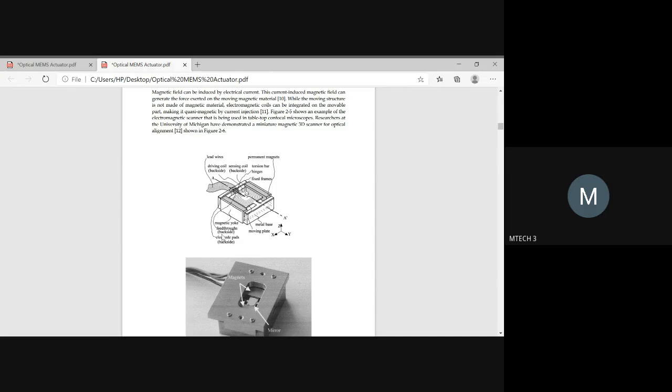You have the electrodes at the back side, and at the electrode a driving coil, connected with the help of lead wires. The magnets we use are permanent magnets. On the other side you have a torsion bar, along with a hinge to hold the torsion bars, and fixed frames for support.